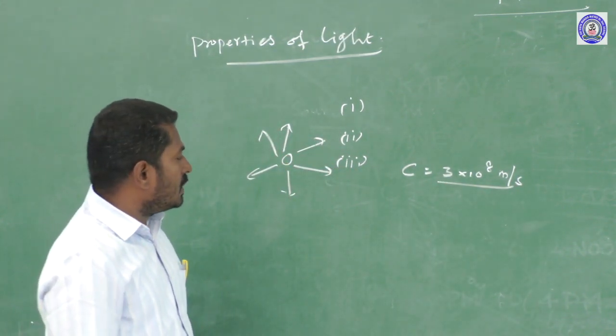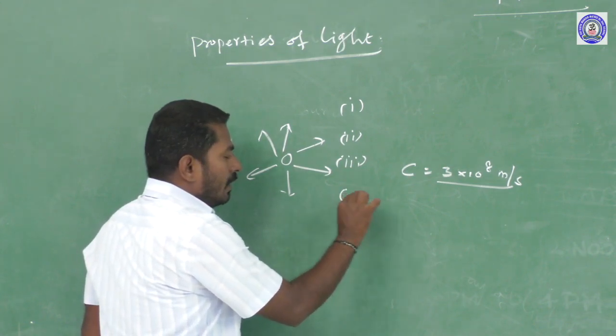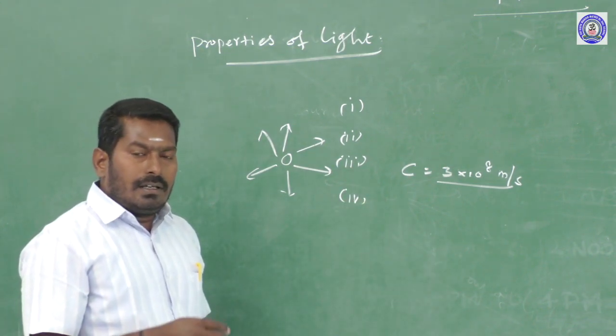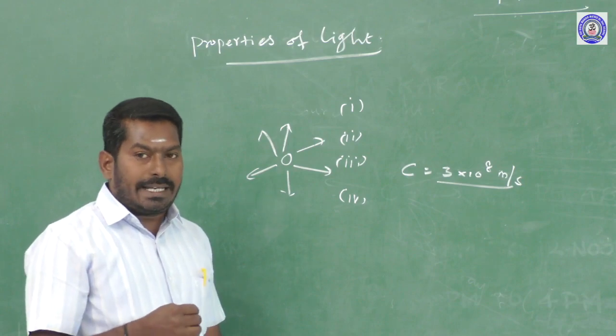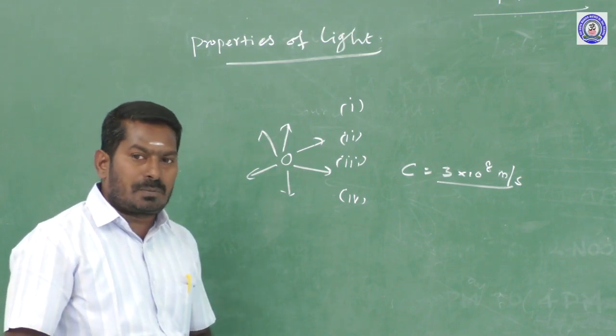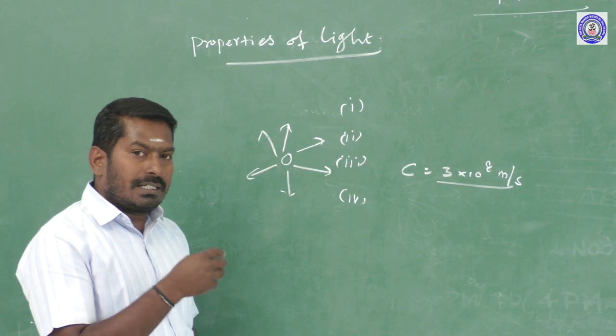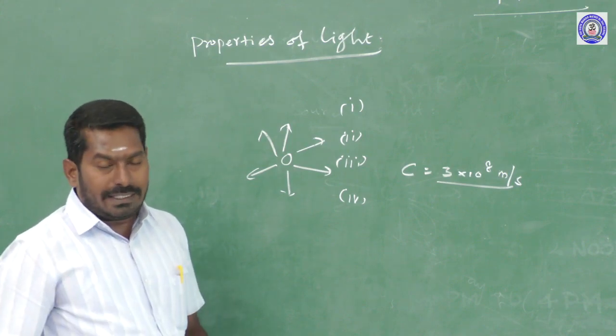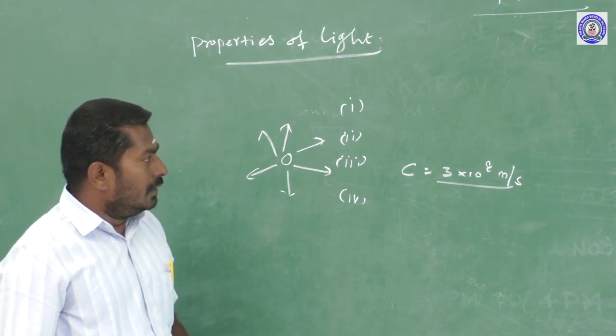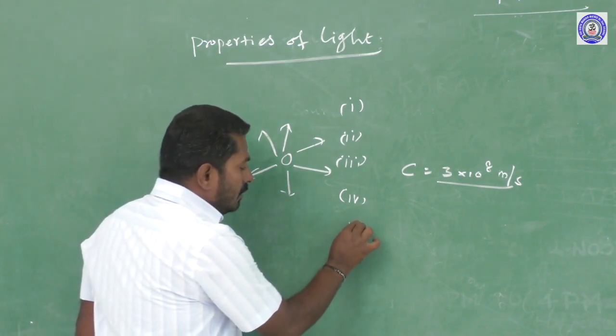The next property, fourth property: light refraction takes place, reflection takes place, total internal reflection takes place, and polarization, interference, and diffraction take place. And one more property of light.